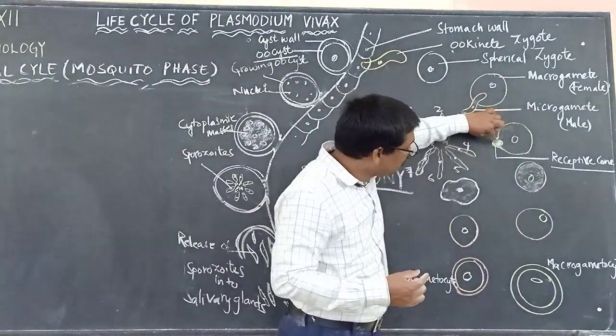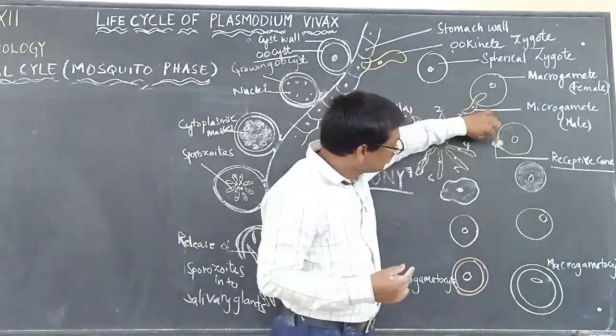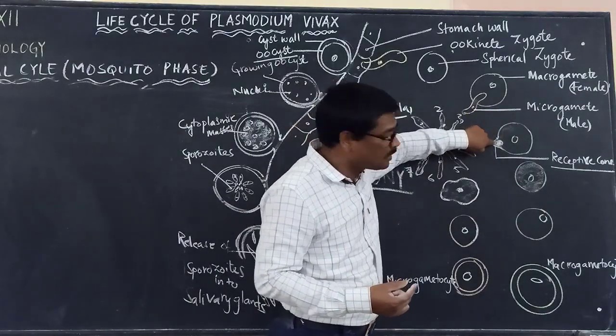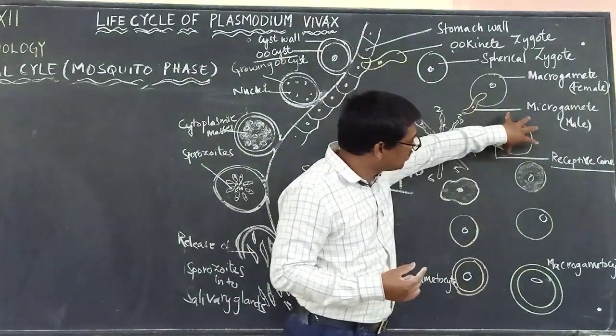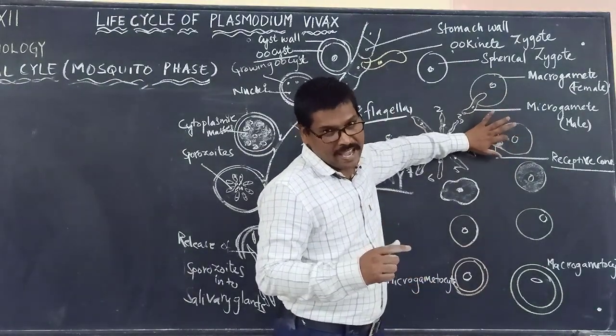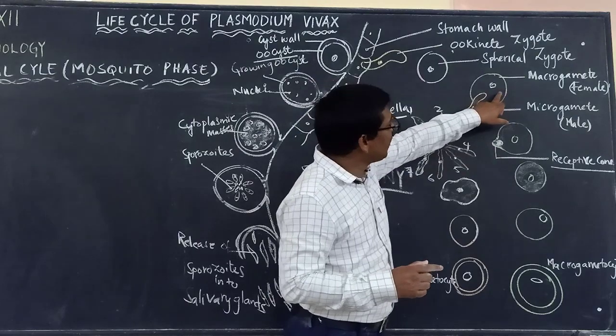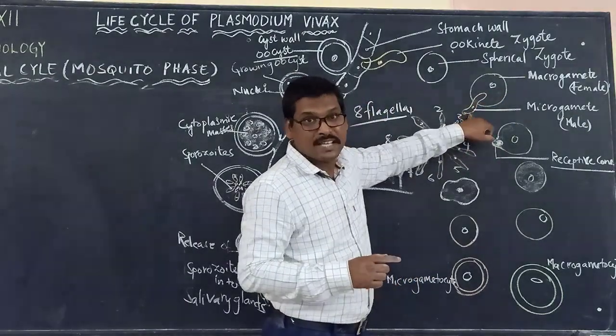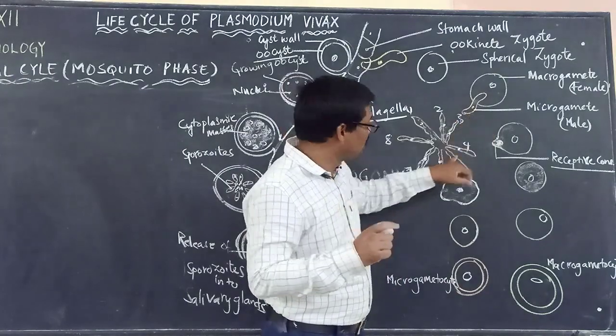Receptive cone. And into that receptive cone, what is brought? Cytoplasm, and also the nucleus will be moving into the receptive cone. And now it behaves as what? The female gamete. Now this female gamete fuses with the male gamete, which appears like flagella that got separated.